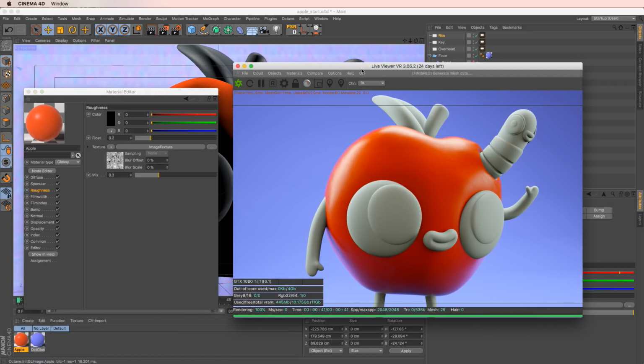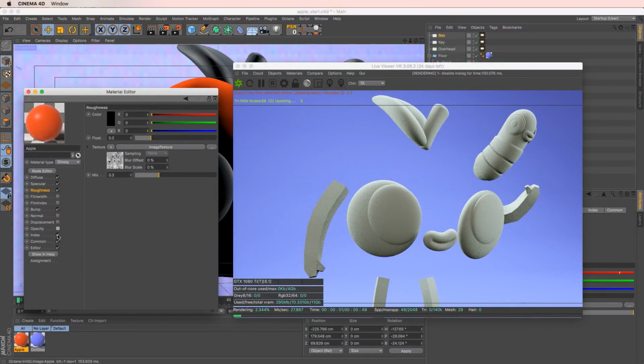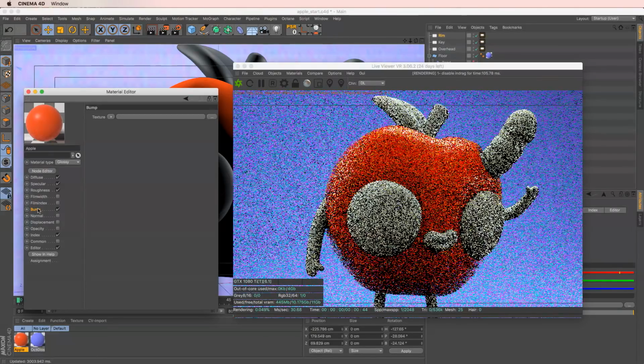All right, so the next thing we can do, we covered our roughness. The next thing we can do, and I'm just going to uncheck all these things that I do not need. So that there. The next thing we're going to do is add that little sense of realism.